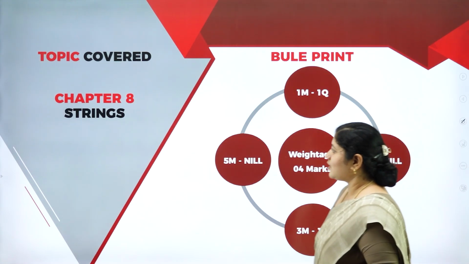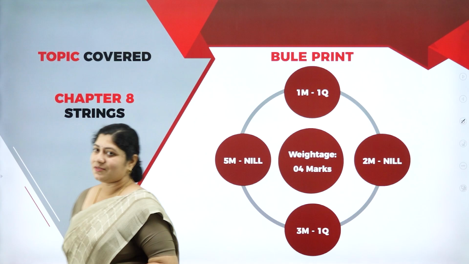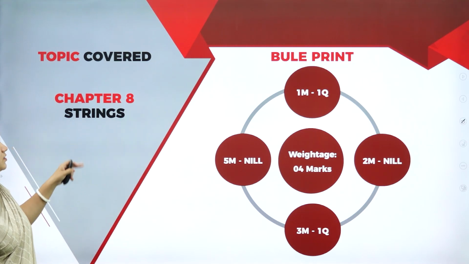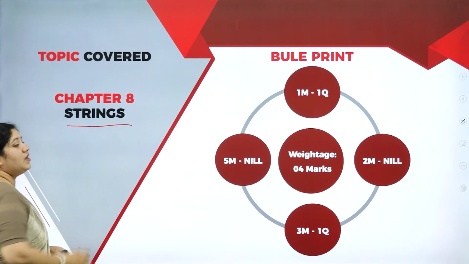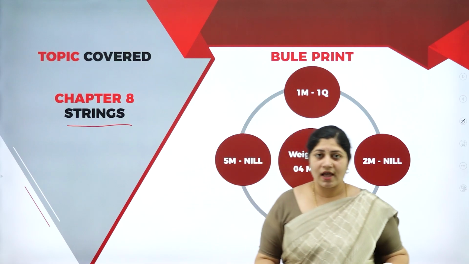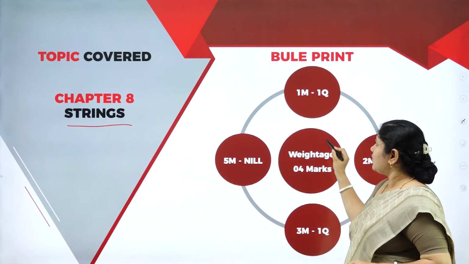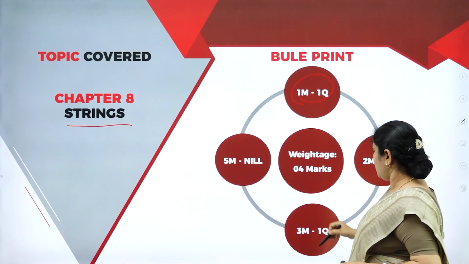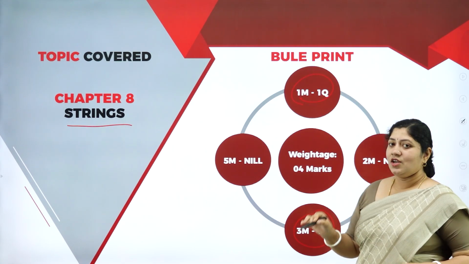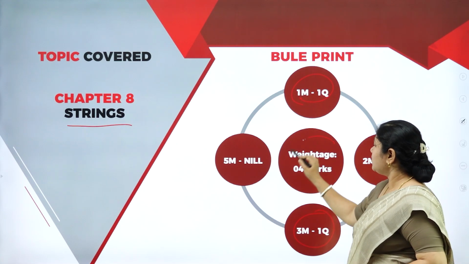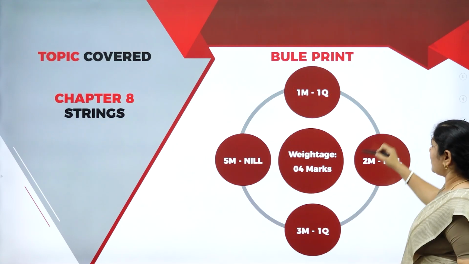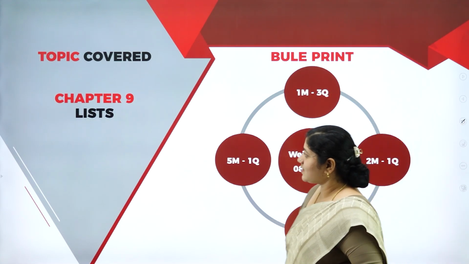With the next unit, that's chapter 8. Chapter 8 is strings. I can say it's nothing but a data type which is utilized in the Python language. Under this, we'll be having 1 mark 1 question and 3 mark 1 question. That's it. So the total weightage of this unit is 4 marks. So let's move forward and understand.